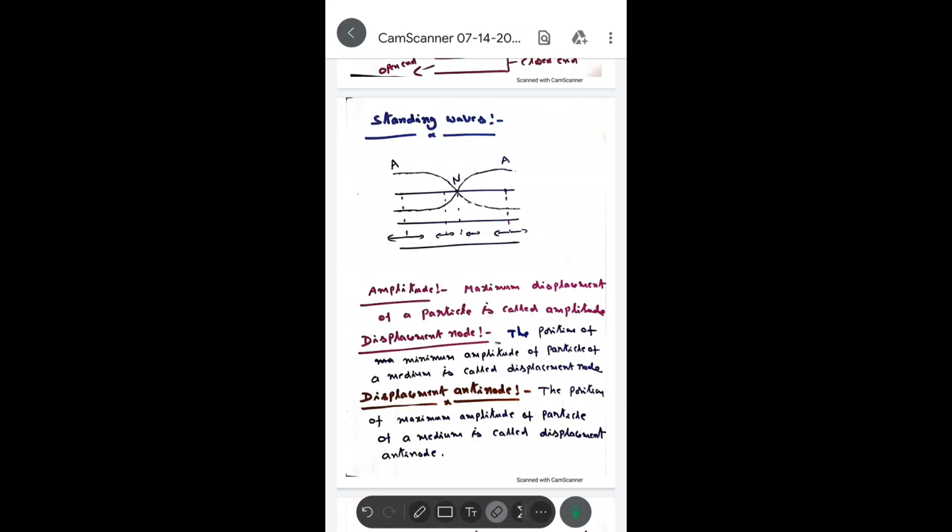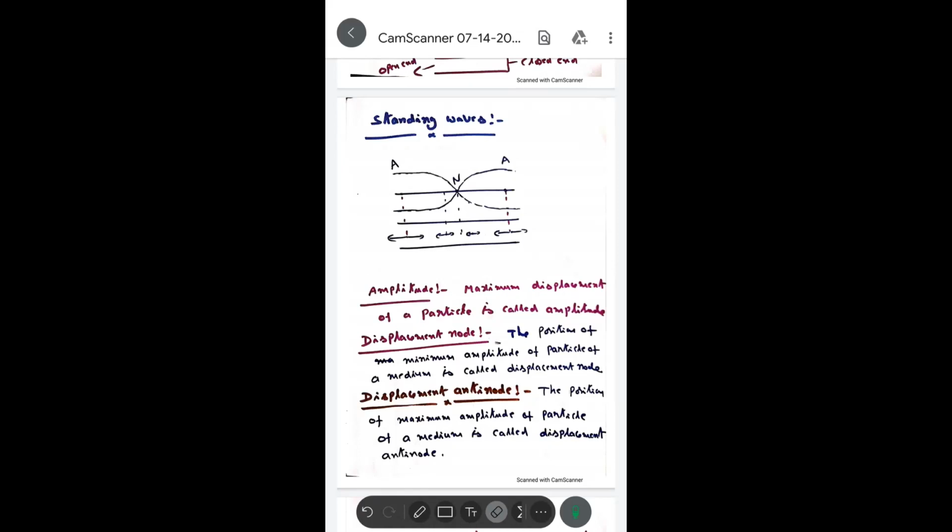If a compression is incident on the interface, it reflects as a compression only. If a rarefaction is incident, it reflects as a rarefaction only. In the same way, when longitudinal waves travel from a rarer medium to a denser medium, they reflect in opposite phase when compared to the incident wave.